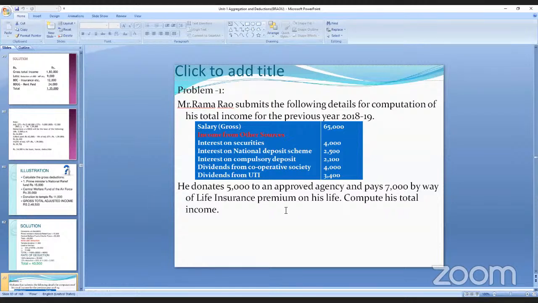He donates 5,000 to an approved agency. And he pays 7,000 rupees for life insurance premium. Now you have to find the total income of Mr. Ramarao.